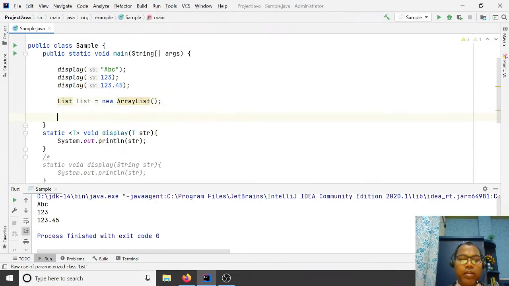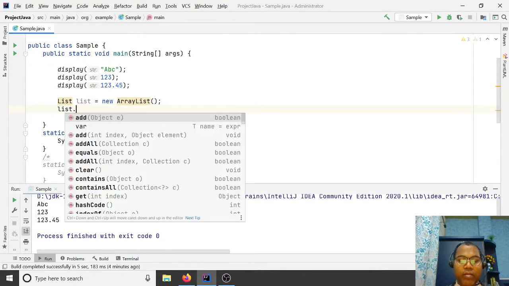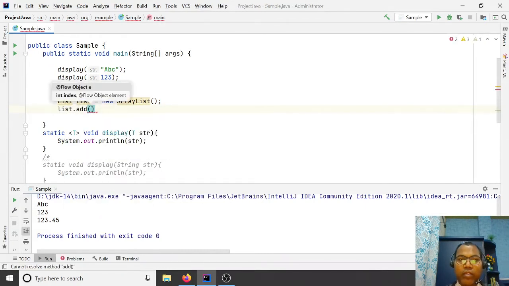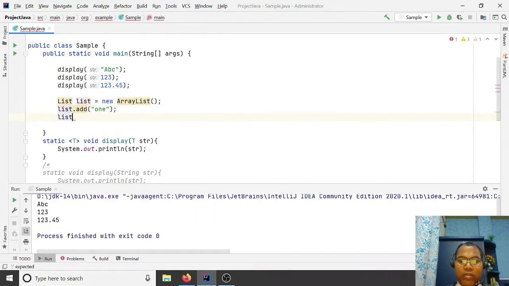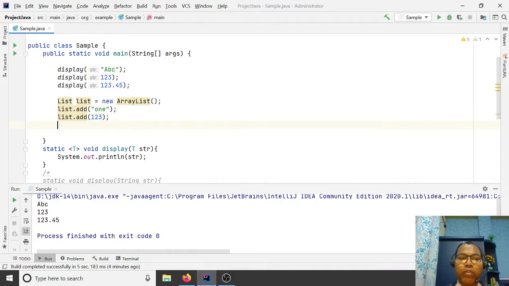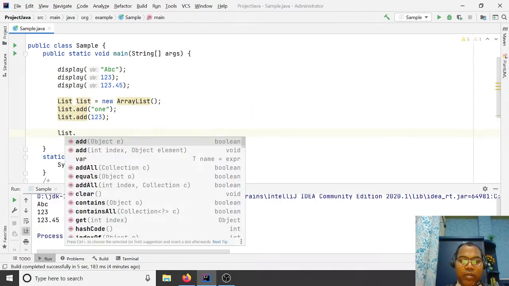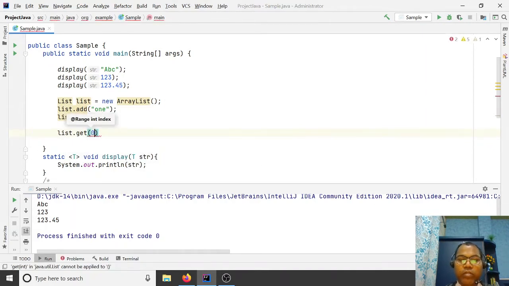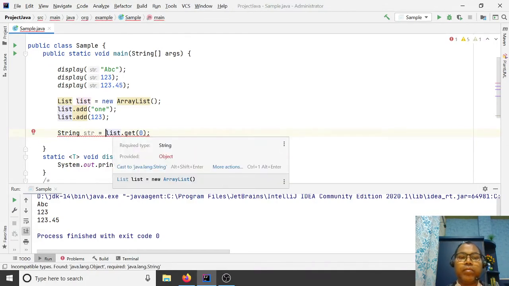Here you can use methods provided like add. Let's add an object, one. Here you do list.add 1, 2, 3. So here the list allows adding any data type. When you call list.get at index 0, what do you think? You are thinking in the first place we have a string str, but here your compiler is not happy.